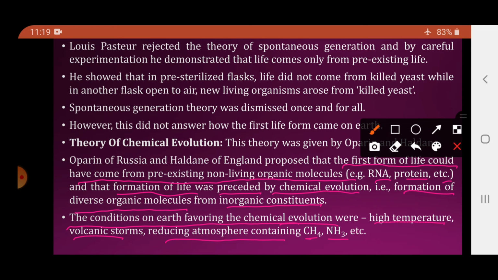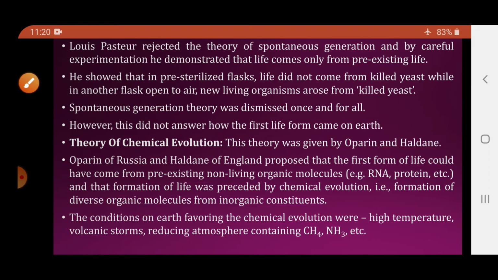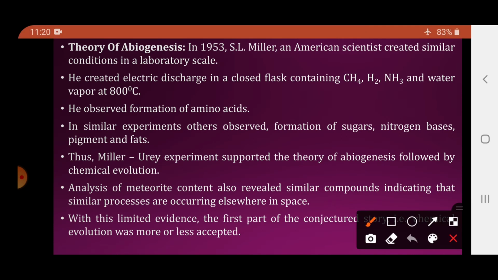Reducing atmosphere, that is there was no free oxygen on the earth. CH4, NH3 they were present. Oxygen था but it was combined with certain particles, like it was found in combination with carbon, that is carbon dioxide. It was found in combination with hydrogen, that is in the form of water, but it was not available in the free form. So these were certain conditions which favored the chemical evolution. So that was the theory of chemical evolution given by Oparin and Haldane.